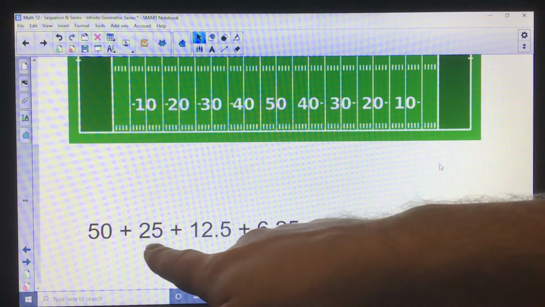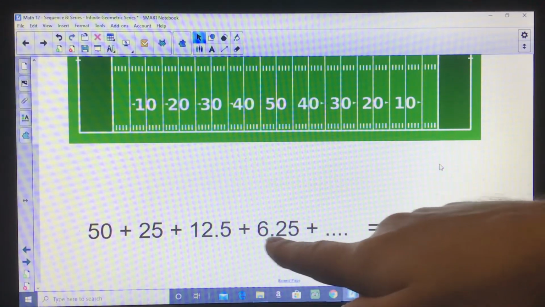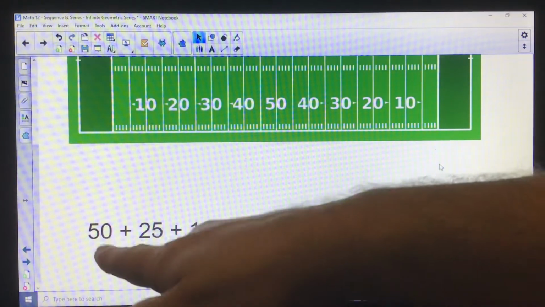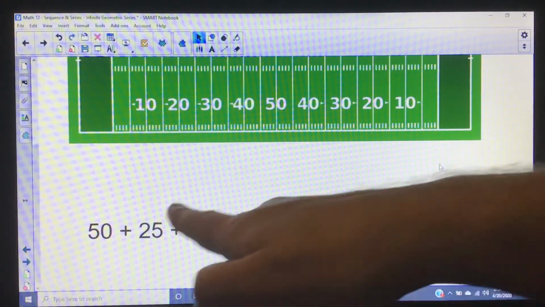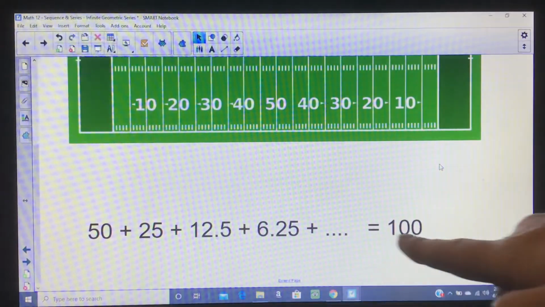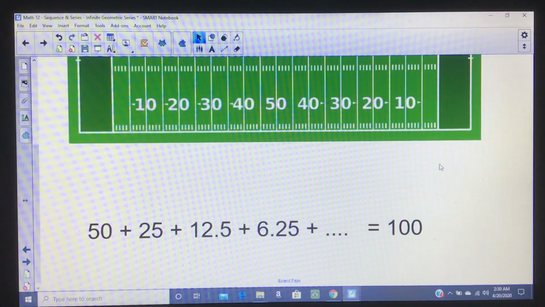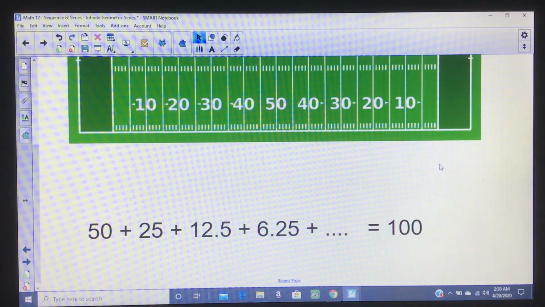Then I had them walk 25 yards. Then I had them walk 12.5 yards. Then I had them walk 6.25 yards. Notice this is a geometric sequence. Each member's half of the other one. So the common ratio here is a half. If I keep cutting these in half forever, the person gets closer and closer and closer to the full football field, but they never actually at any moment will make it to the football field.